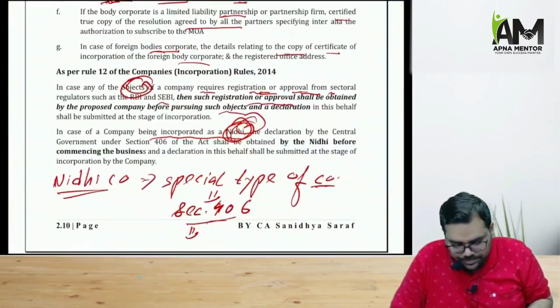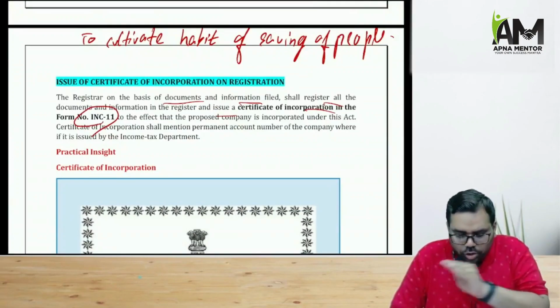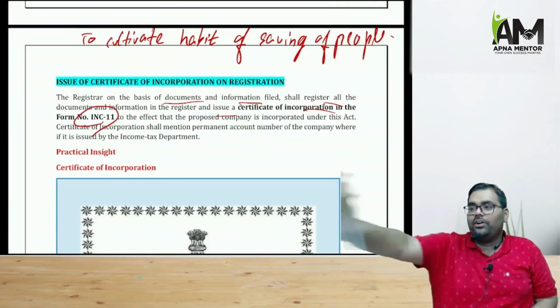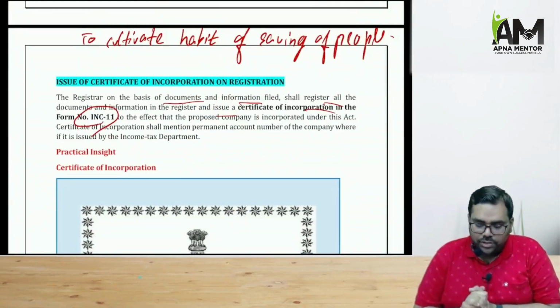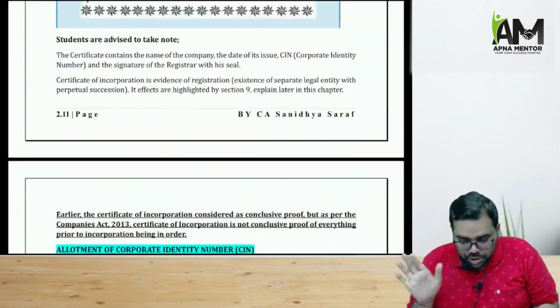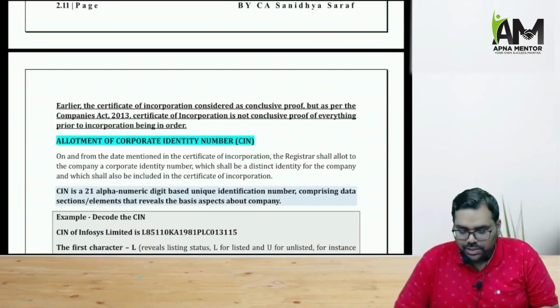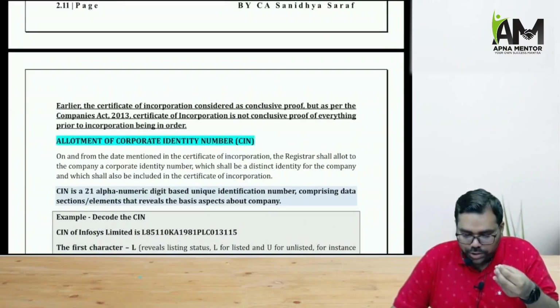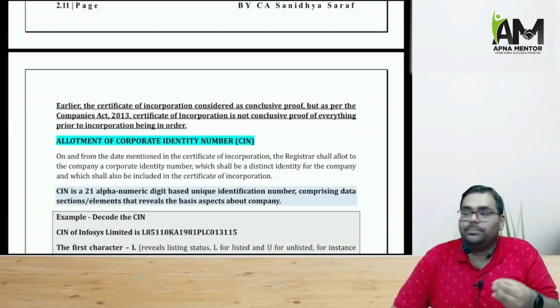Then after that, once these documents are filed, the ROC shall verify all the information and issue the certificate of incorporation in form INC 11. And once the certificate of incorporation is issued, in that particular situation, ROC will also issue a corporate identification number to the company.